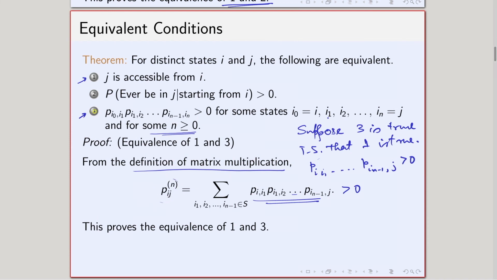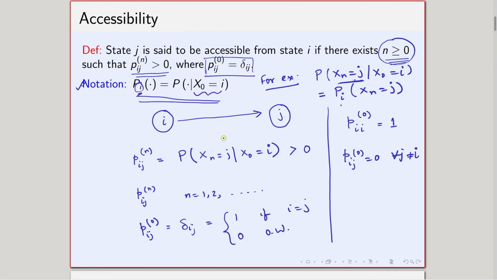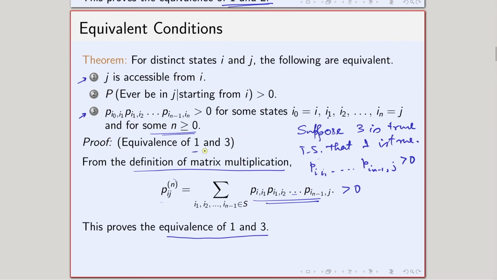So, that shows that if 3 is true, 1 is also true. That shows the equivalence between 1 and 3. Previously we proved the equivalence between 1 and 2, now we have proved the equivalence between 1 and 3. So, that shows that all these three statements are equivalent conditions.